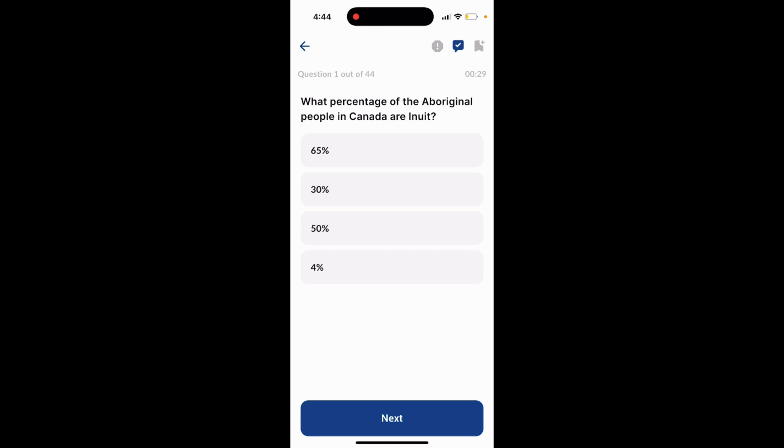Question number 1. What percentage of the Aboriginal people in Canada are Inuit? 65%, 30%, 50%, or 4%? The answer to this question is 4%.